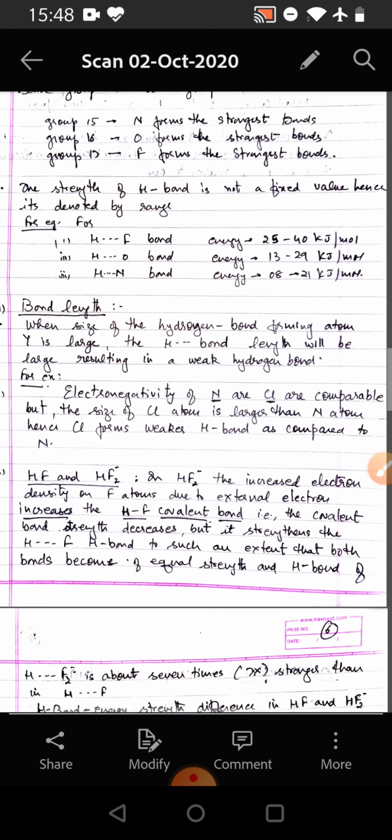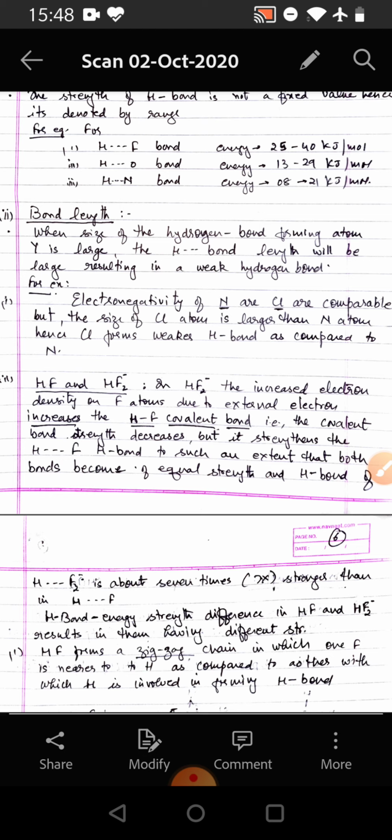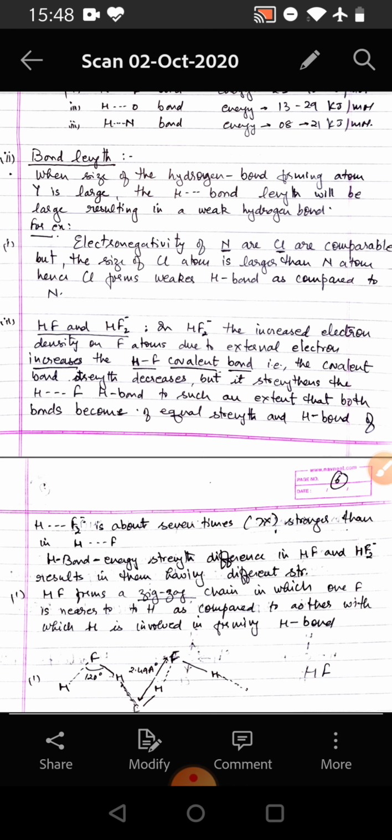Now we come to the bond length. When size of the hydrogen bond forming atom Y is large, the H bond length will be larger, resulting in a weak hydrogen bond. For example, electronegativity of nitrogen and chlorine are comparable, but the size of the chlorine atom is larger than nitrogen atom. Hence, chlorine forms weaker hydrogen bond as compared to nitrogen.